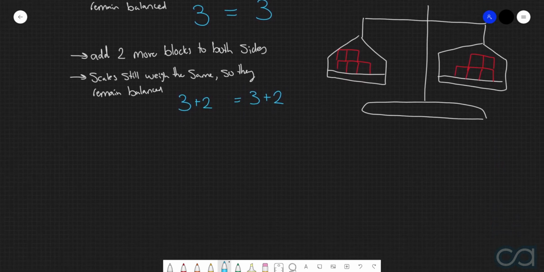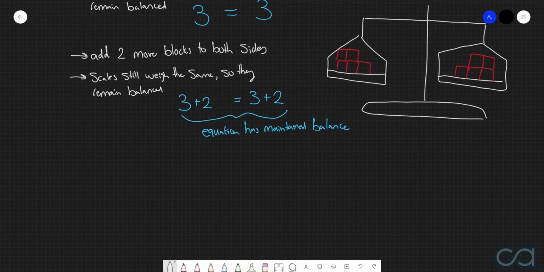Now, focusing on these two equations here, specifically this one and this one, what we can see has happened is that even though we have manipulated the equation to add 2 to both sides, the equation still remains true, because we of course know that 3 plus 2 is equal to 3 plus 2. So what we would say here is that the equation has maintained balance. Because even though we've done something to both sides, the equation still holds true.